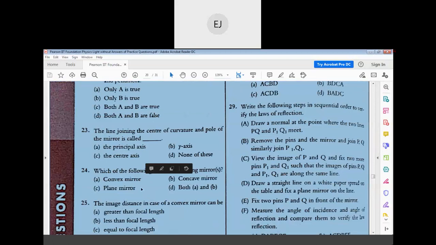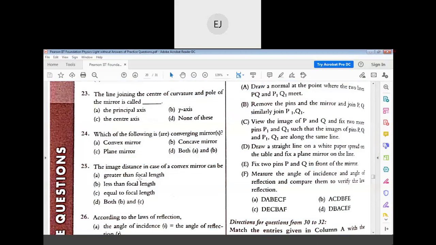Next. The line joining the center of curvature and pole of the mirror is a very easy question. The principal axis. Yes, correct. Principal axis. Next question.